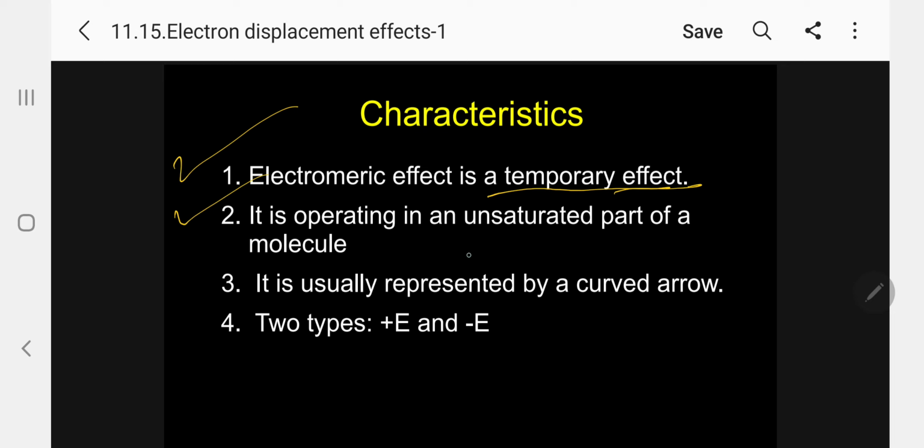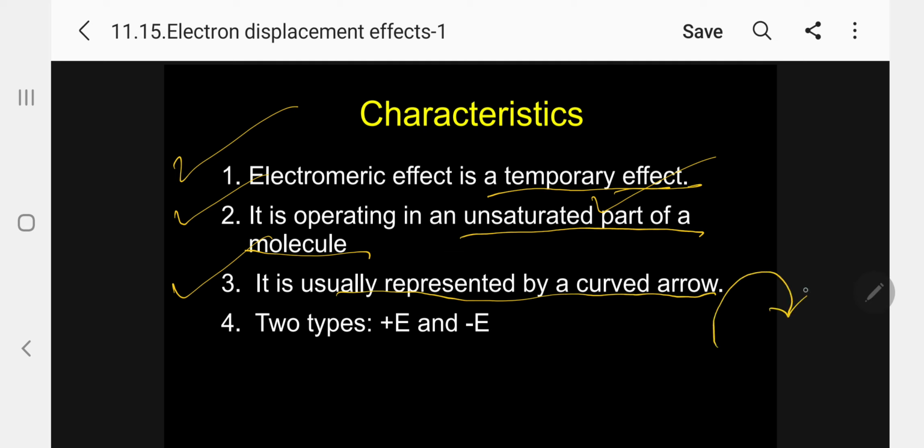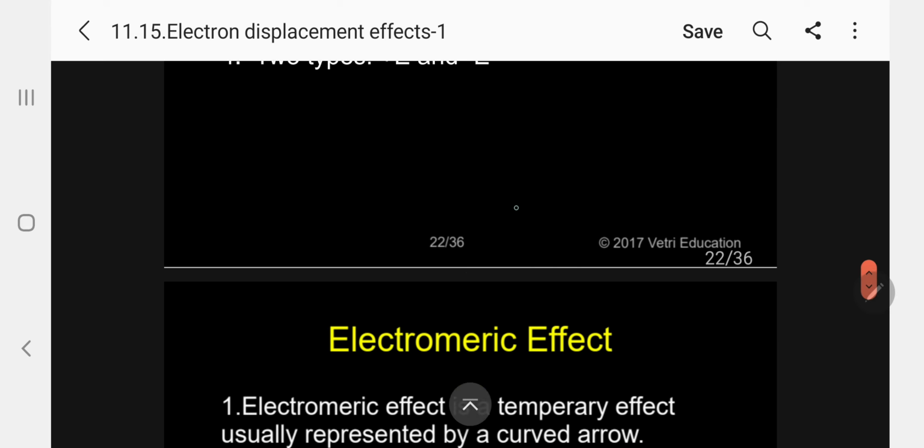Number two, it operates in the unsaturated part of the molecule: alkenes, alkynes, aldehydes, ketones. Number three, it is usually represented by a curved arrow, whereas for the inductive effect the arrow is at the center. So from this itself we can identify the nature of the effect. As usual, there are two types, plus E and minus E. Let me explain in detail.